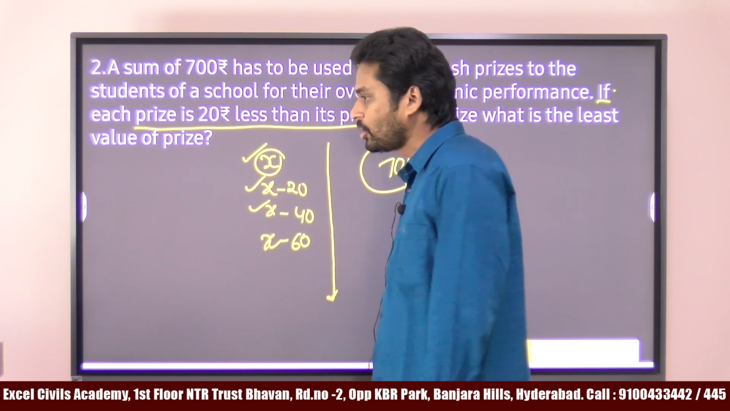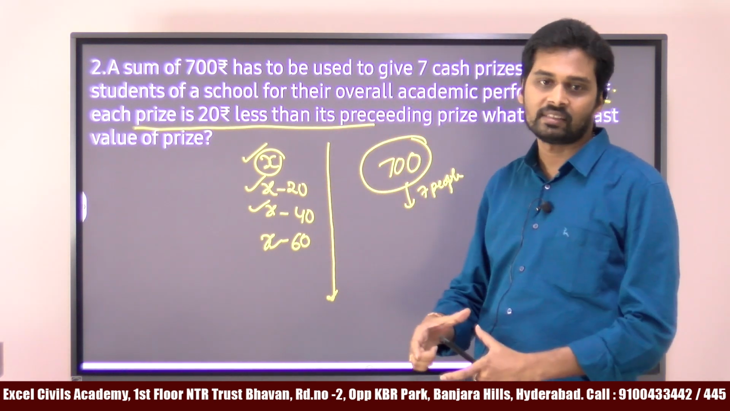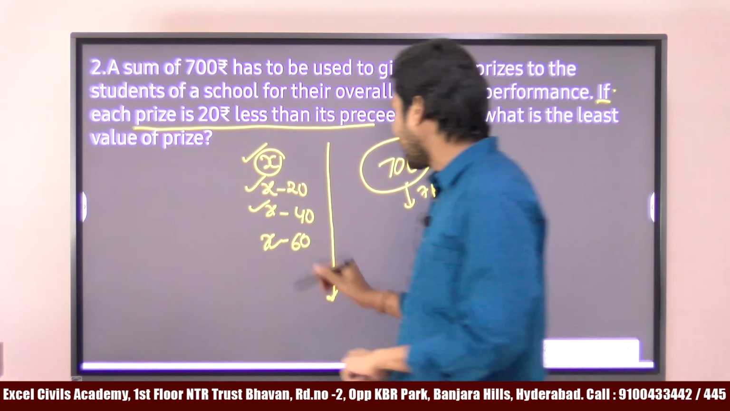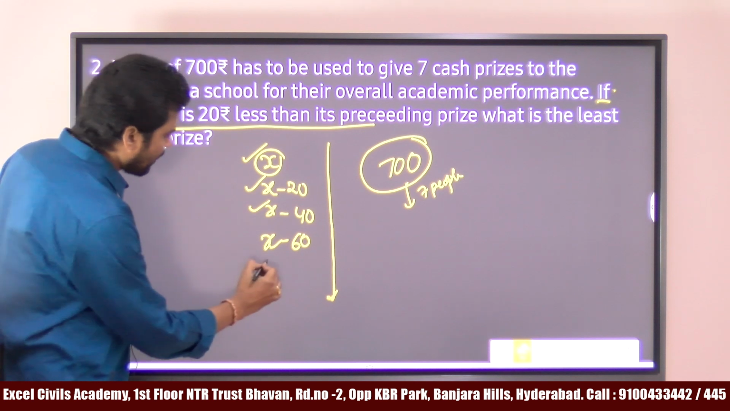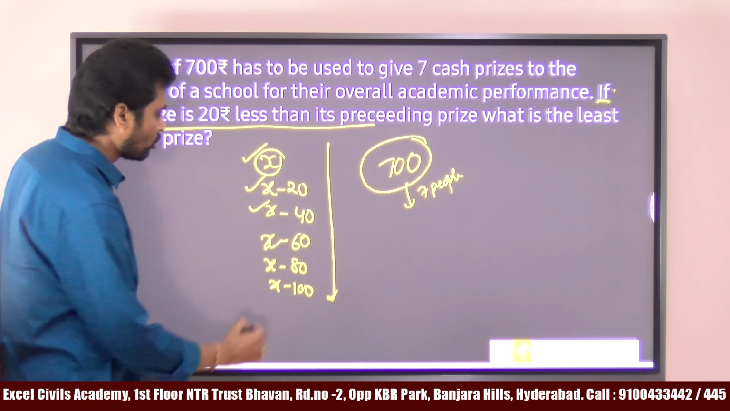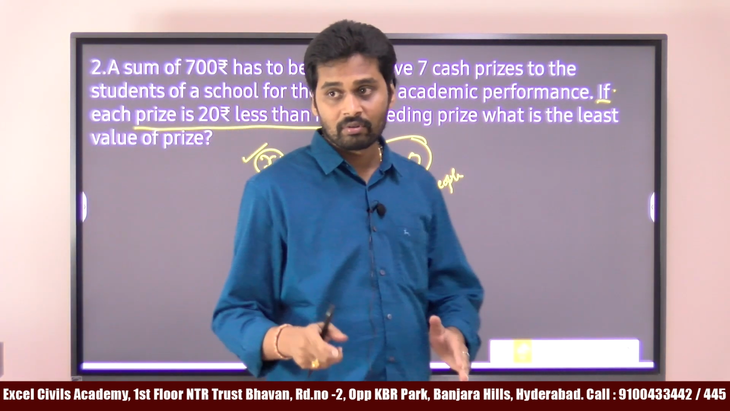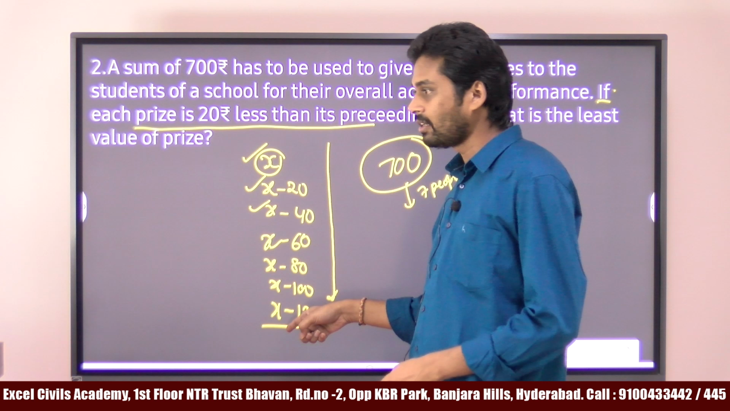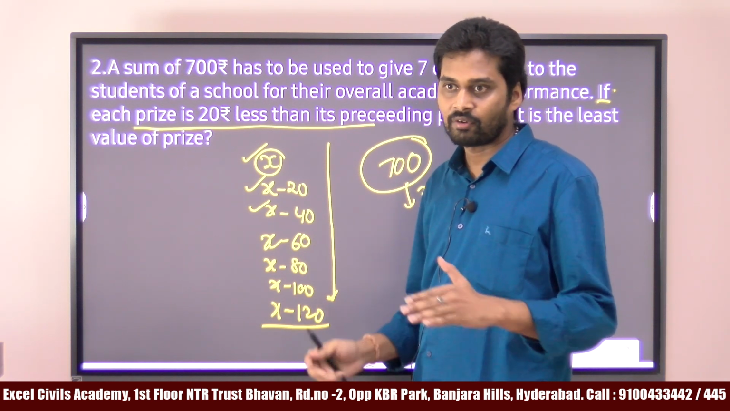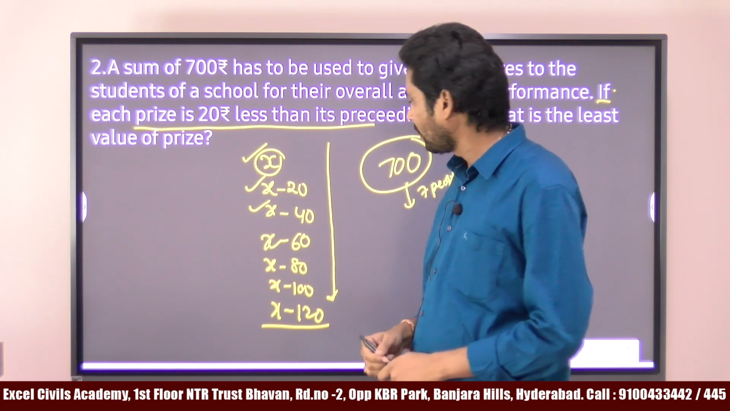Likewise, how many prizes are distributed? 1, 2, 3, 4. Likewise, 7 prizes. The difference between each prize is what? 20 rupees. x minus 60, x minus 80, x minus 100. Total 7 prizes. This depends on you. Since I am explaining, I am writing all these values. You don't need to write it. If you already understand that, if you are good at maths, you don't need to write all this calculation part, right?